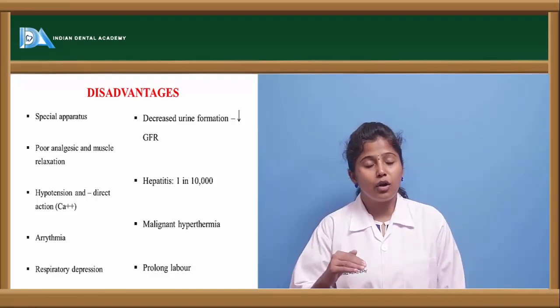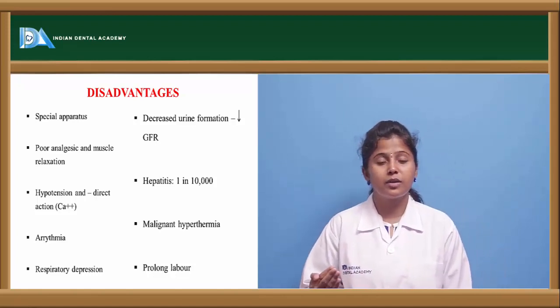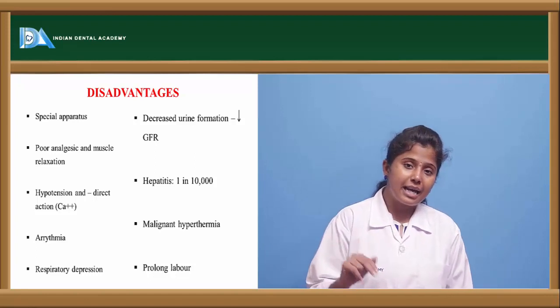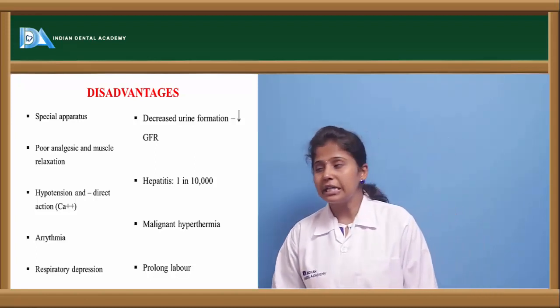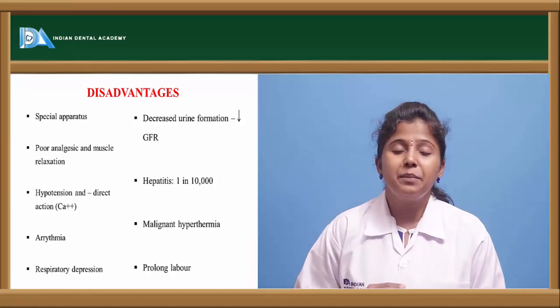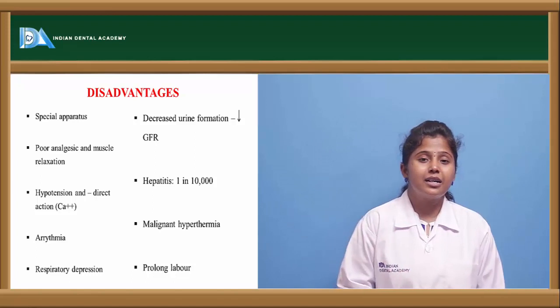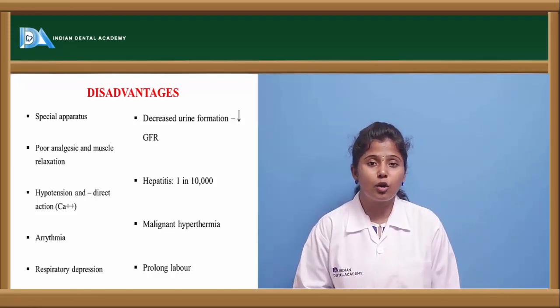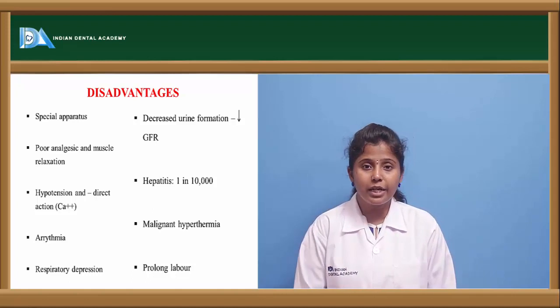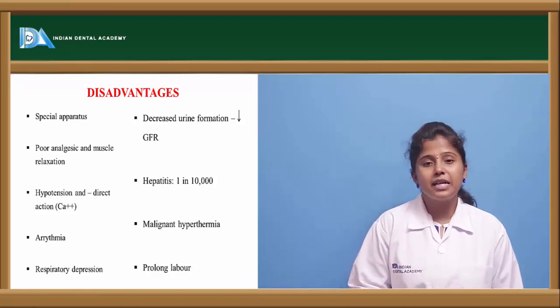So here, in severe conditions, it may cause a fall in the blood pressure because of the action on calcium in the tissues, and it may cause arrhythmia, respiratory depression, as well as it may reduce the glomerular filtration rate. Thereby, it reduces urine formation. So the rate of filtration in the glomerular apparatus is reduced, and thereby the urine formation is decreased. And hepatitis is very rare.